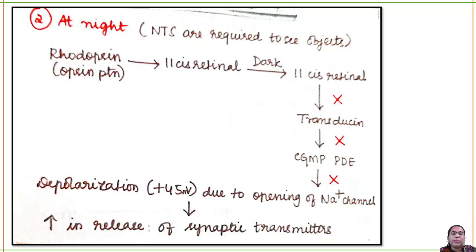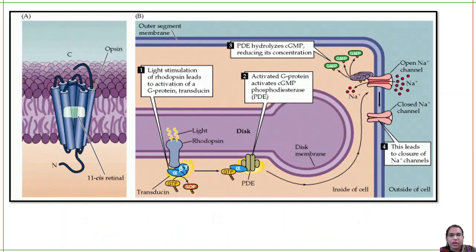Your cyclic GMP phosphodiesterase will not be activated. So sodium ion channels will always be open and it will lead to depolarization. Depolarization is the first step in your action potential and it will help in synaptic transmission, for the synapse to open and transmitters to be released. Only then you'll be able to see the objects in the dark.